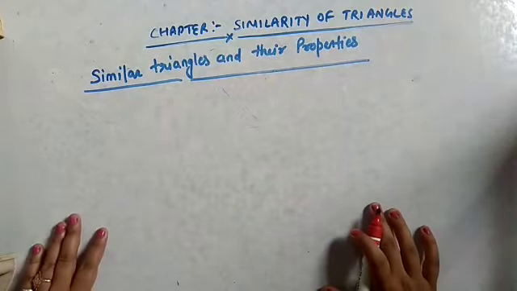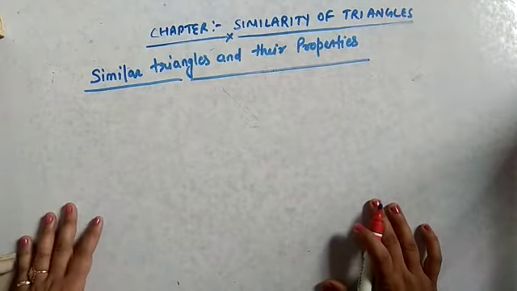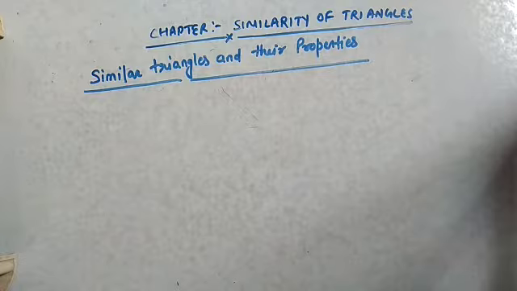Okay, now let us discuss what similar triangles are and what their properties are. See, in the previous video we discussed that whenever we have to show two polygons are similar, we have to either prove that their corresponding angles are equal to each other, and then we have to prove that the corresponding sides of both the polygons are in equal ratio.